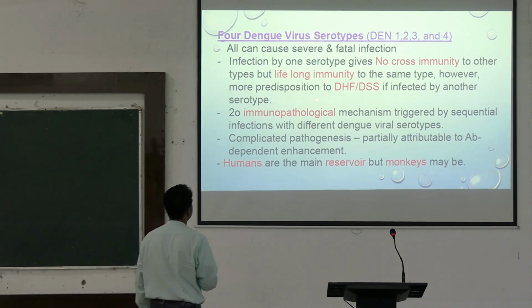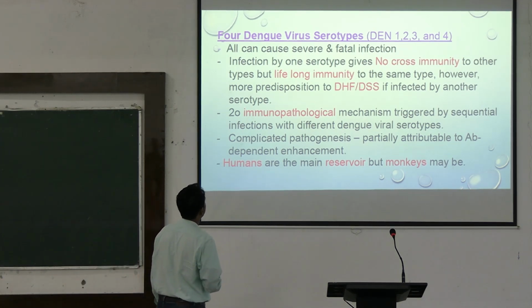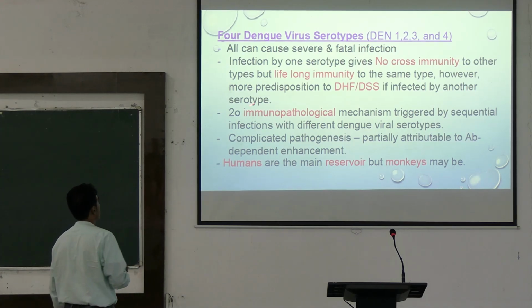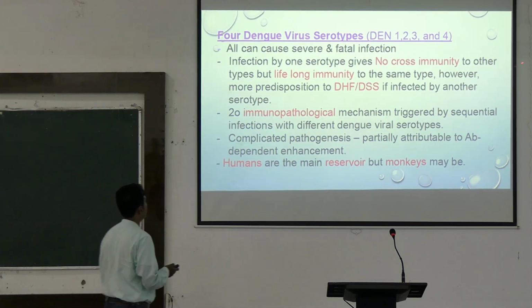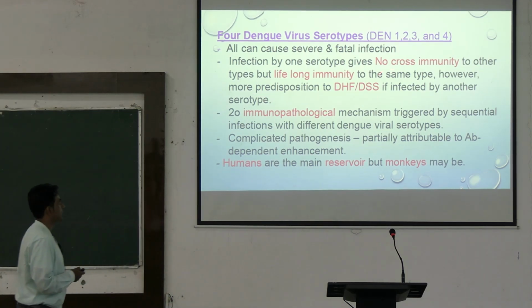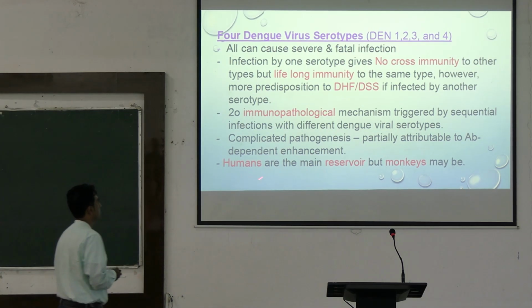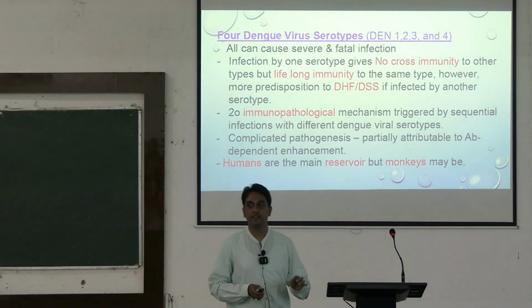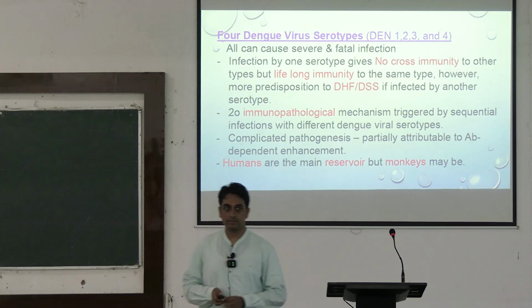All of them can cause severe and fatal infection. Infection by one serotype gives no cross immunity to the other types but lifelong immunity to the same serotype. However, they are more predisposed to dengue hemorrhagic fever if infected by another serotype. Dengue virus has 4 serotypes, 1, 2, 3 and 4.